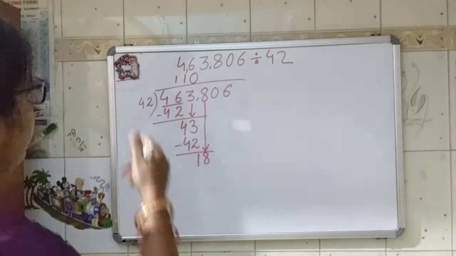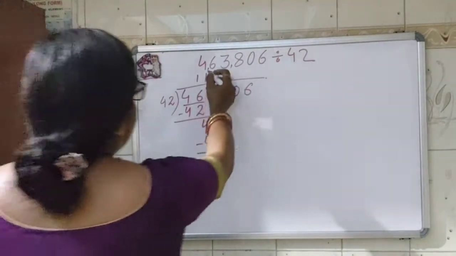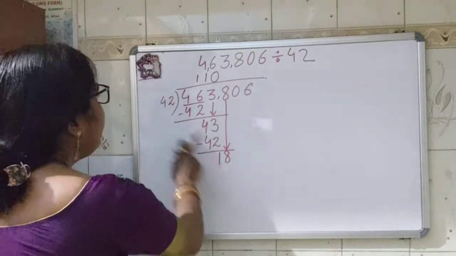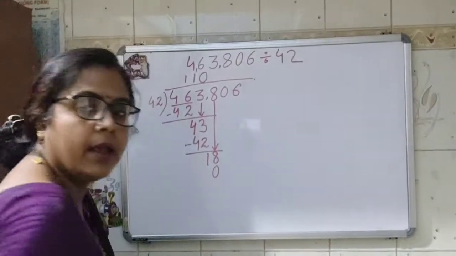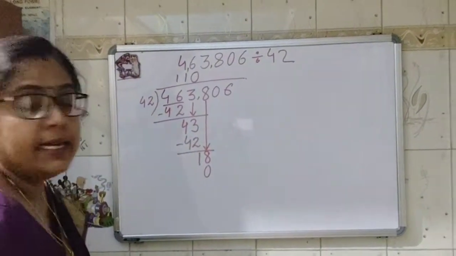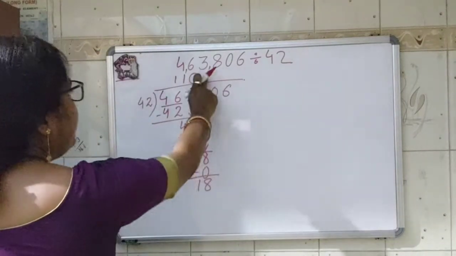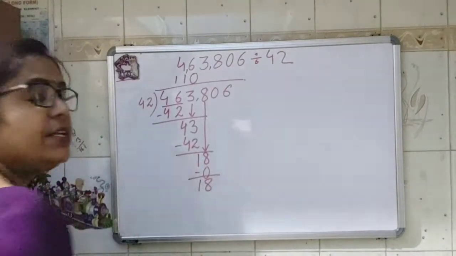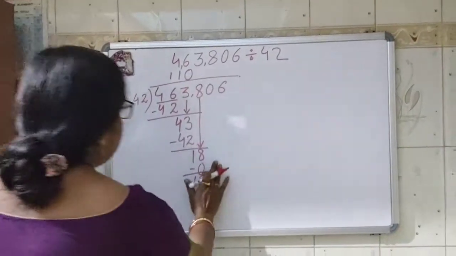Similarly, in maths also some hidden steps are there. Why are we putting 0 here? Because if we multiply 42 into 0, we get 0. And 0 is smaller than 18, so we can subtract it also. So we will get 18 here. It means 42 zeros are 0, and we can divide it. Got it? So that is why we are putting 0 here.